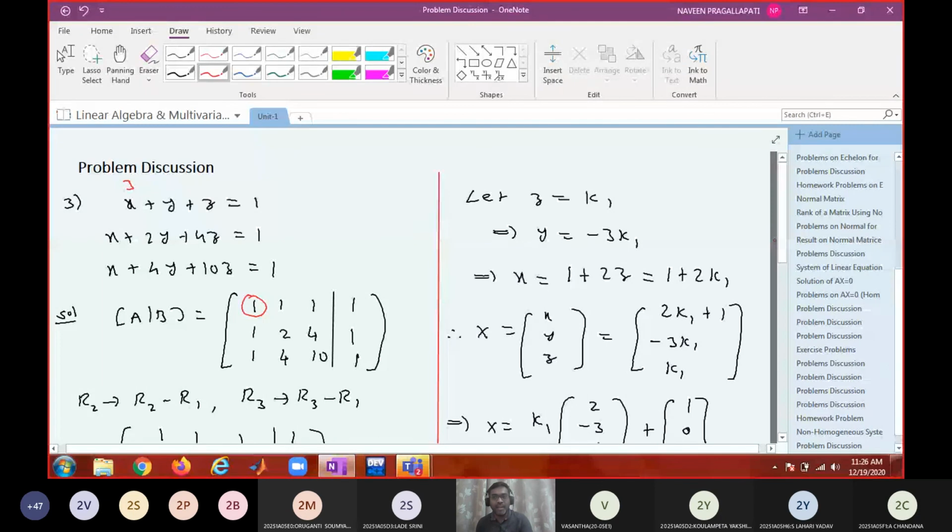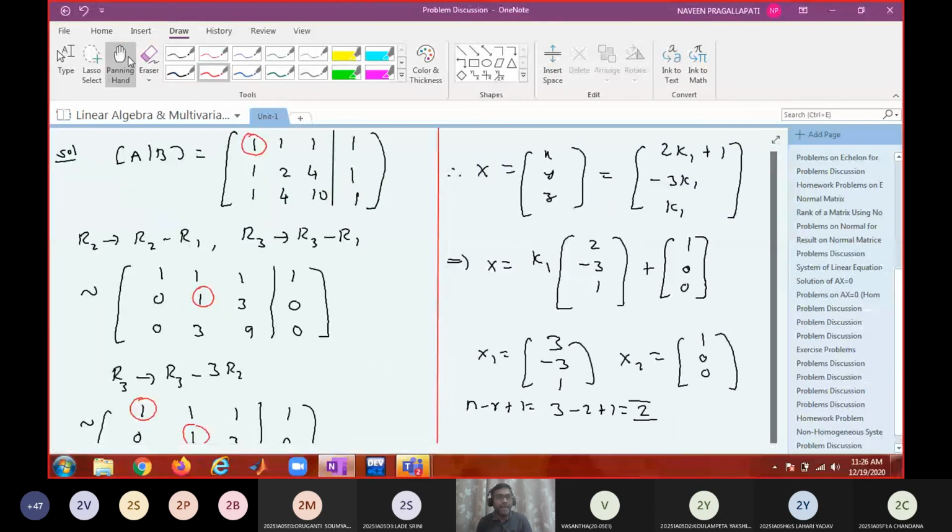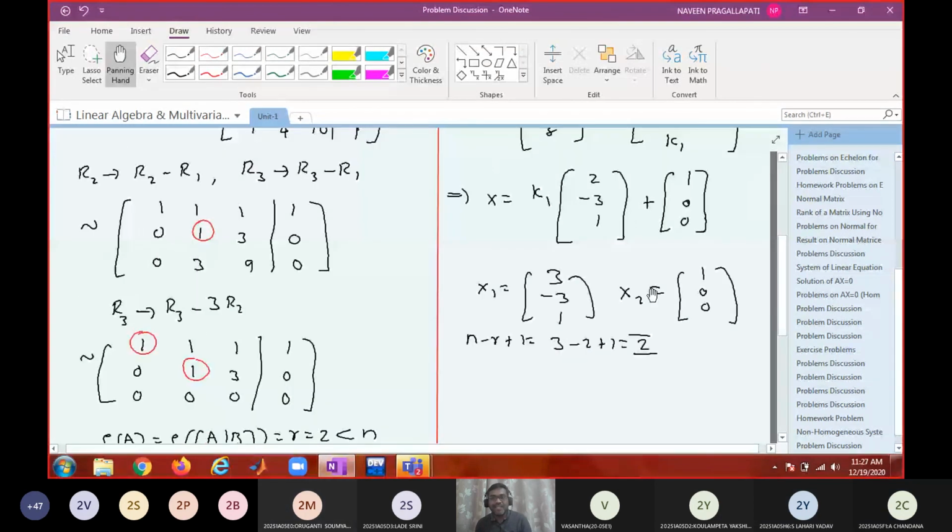Is it an independent solution to the first one? Are these two independent? Yes, sir. They are independent, no? You see, can you express one vector as a multiple of another vector? If you multiply this vector with any number, say 2 or 4 into 0, 0, can you get minus 3? With whatever number you are multiplying, you cannot get x1. Therefore, you cannot express this vector as a multiple of another vector. Therefore, these two are linearly independent. Therefore, we are able to produce two linearly independent solutions.